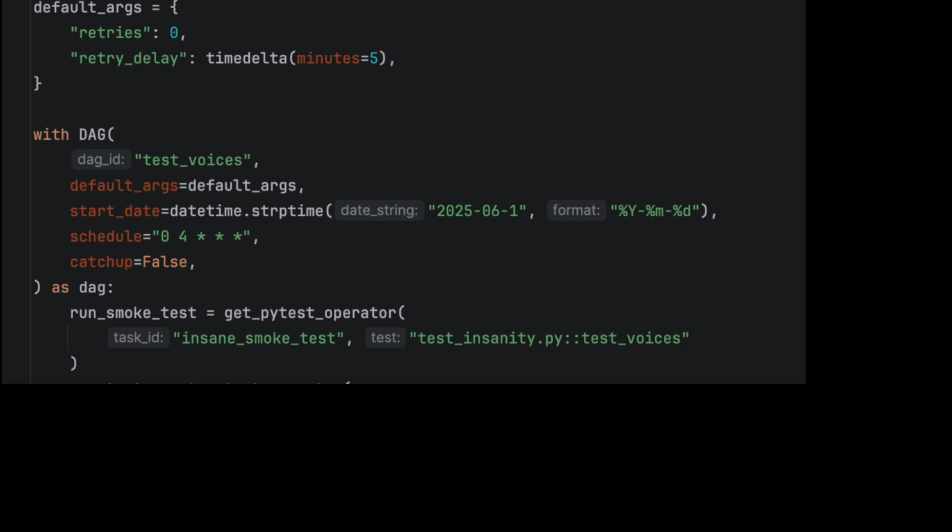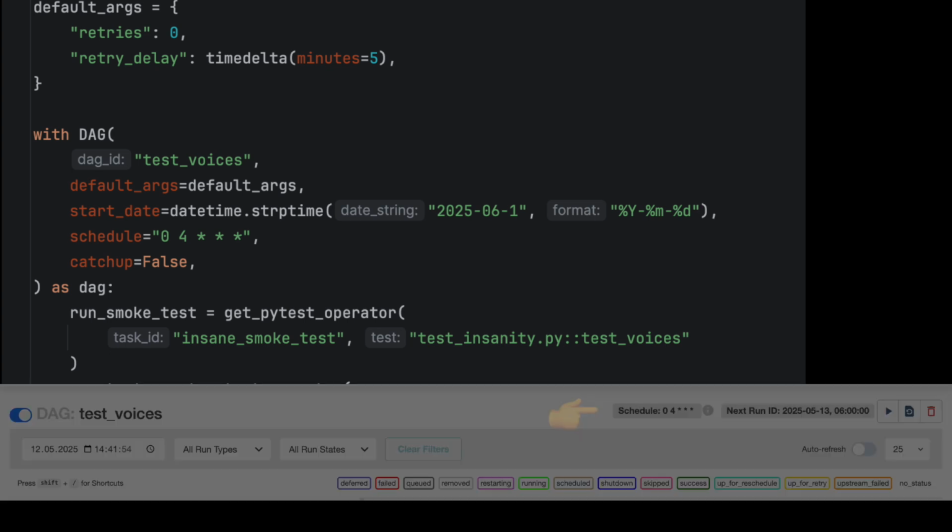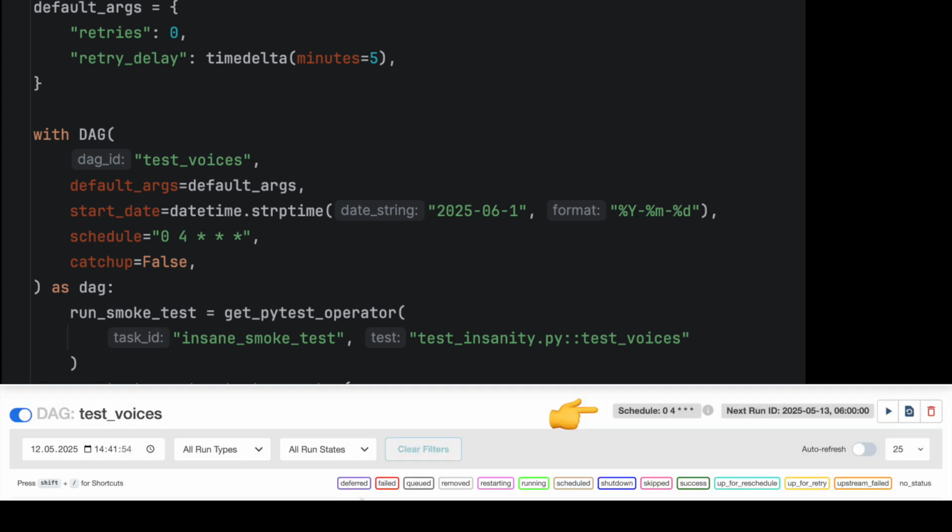Finally, I want my DAG to run every day at 4 PM starting from the 1st of June. For that, we specify start date and schedule. After that, the DAG schedule will appear on the UI.